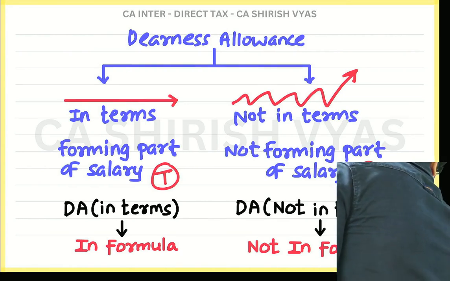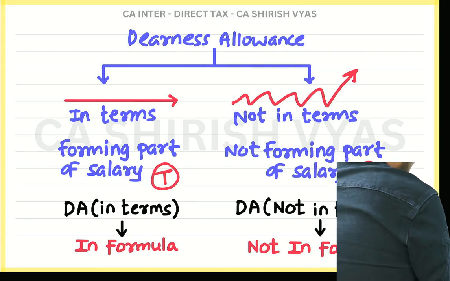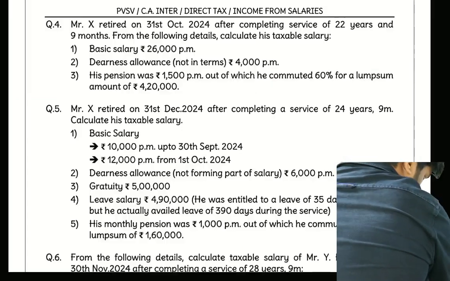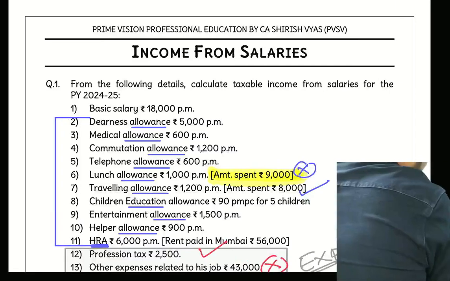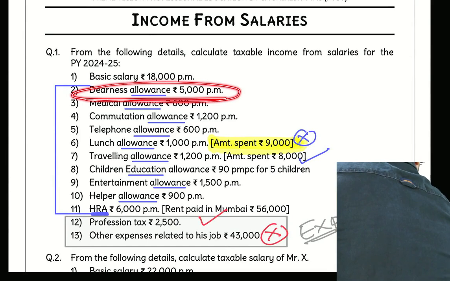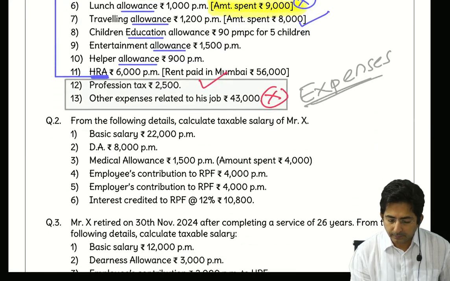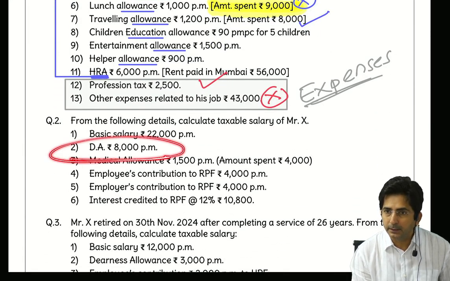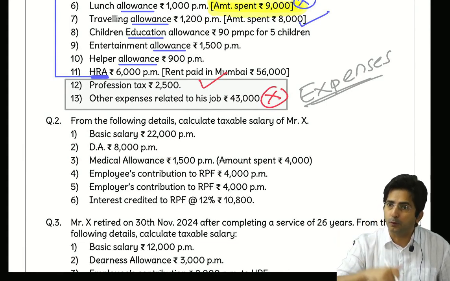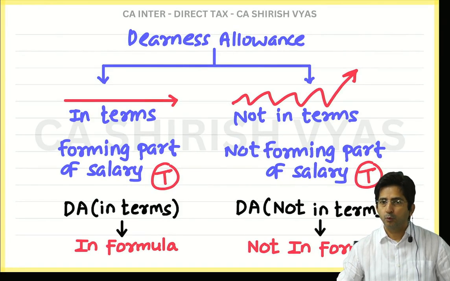And if the problem is silent, we assume it is in terms. Whenever the problem is silent, it was given, so we assumed it was in terms. And then even in this question, DA was given, in the bracket nothing was mentioned, so we assumed it is in terms. That's why we took it in the formula also. Okay. So one thing is over. Two types of DA I taught you.